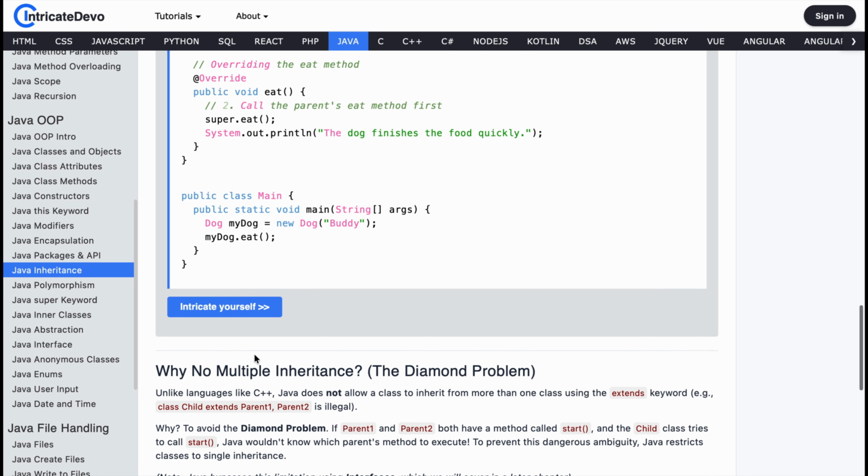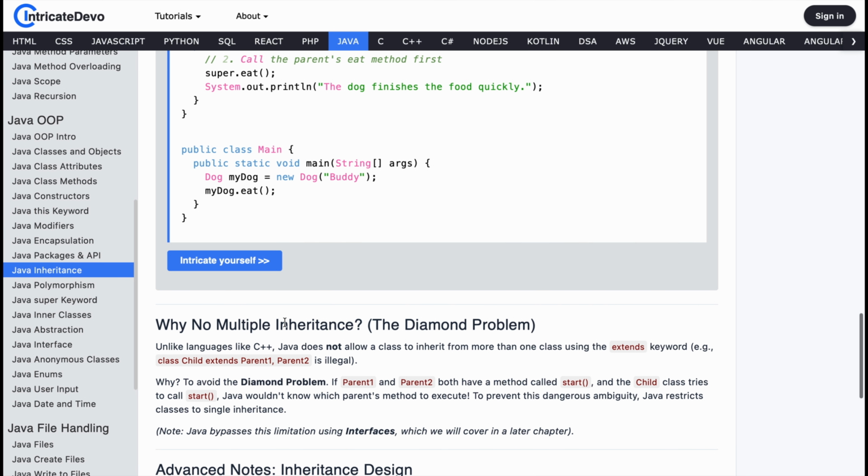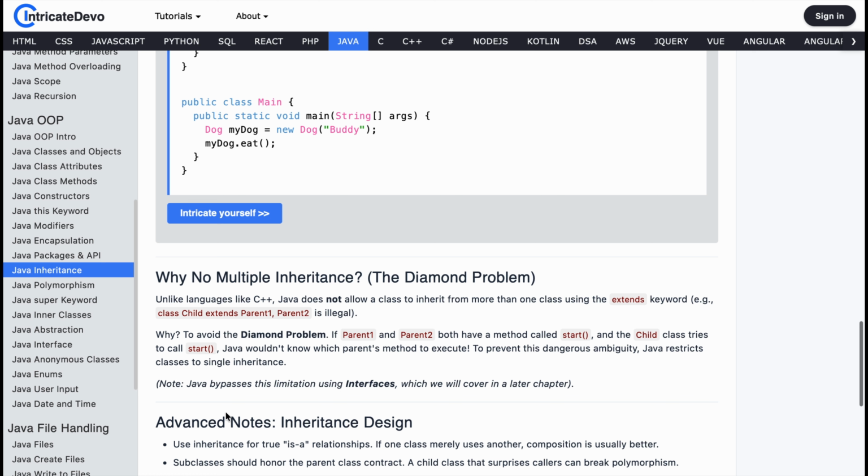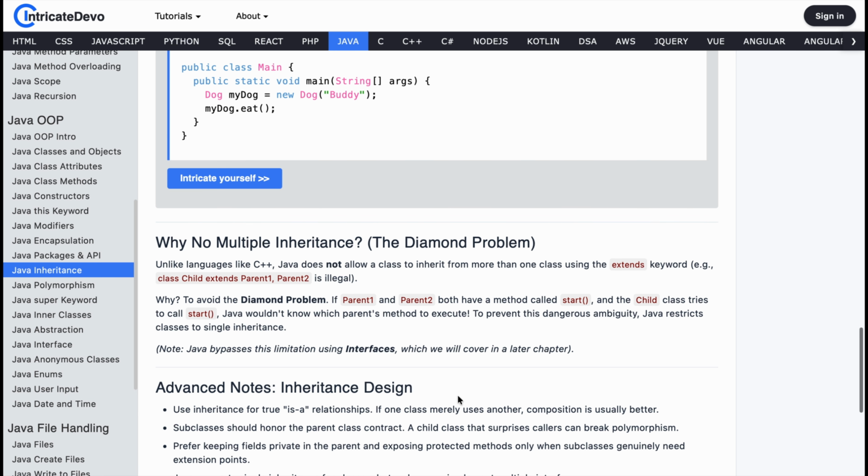Now here's a very famous Java interview question. Why doesn't Java allow multiple inheritance with classes? For example, class Child extends Parent1, Parent2. This is illegal in Java. Why? Because of something called the diamond problem. If both parents have the same method, Java gets confused about which one to execute. To avoid this dangerous ambiguity, Java only allows single inheritance for classes. But don't worry, Java achieves multiple behavior inheritance using interfaces, and we will cover that in another awesome video.